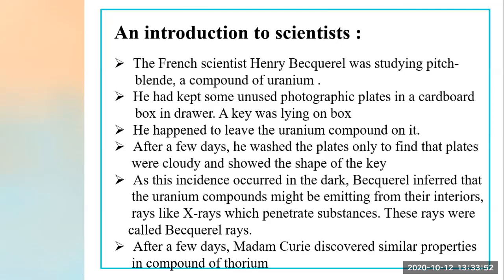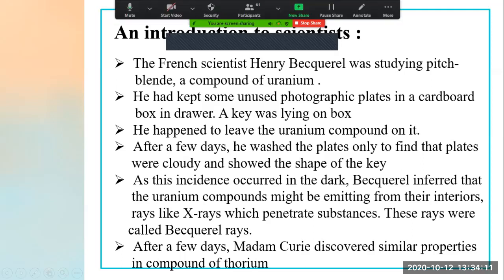As this incident occurred in the dark, Becquerel inferred that the uranium compound might be emitting from its interior rays like X-rays which penetrate substances. These rays were called Becquerel's rays.